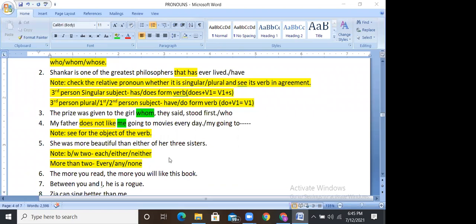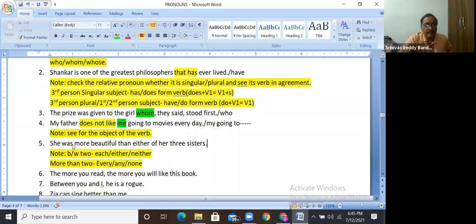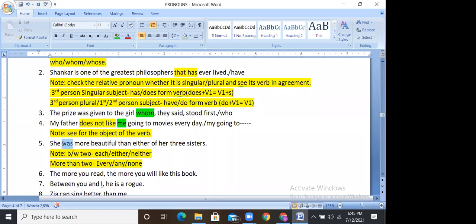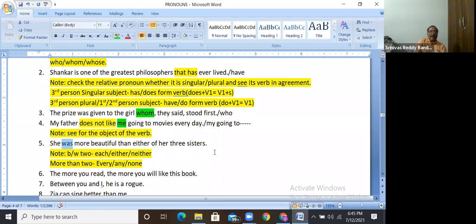Excuse me, sir. Here is also wrong, I think, no, sir. She is more beautiful than any of her 3 sisters. She is beautiful. If she is beautiful now, no, past, no, she would be. Okay, in the past only, before our marriage. Okay, no need to think about that one.